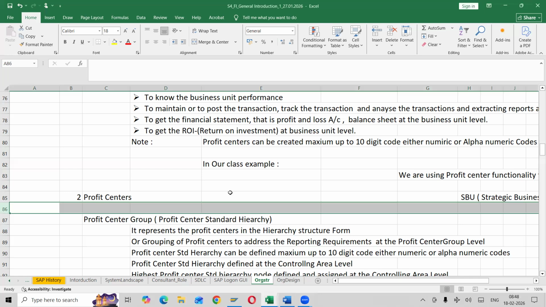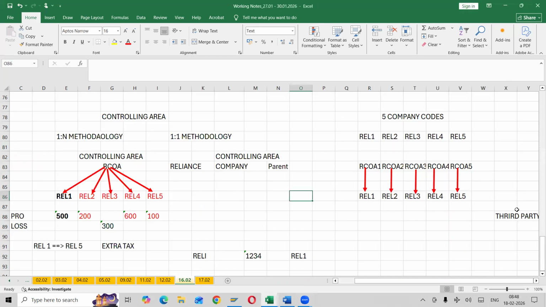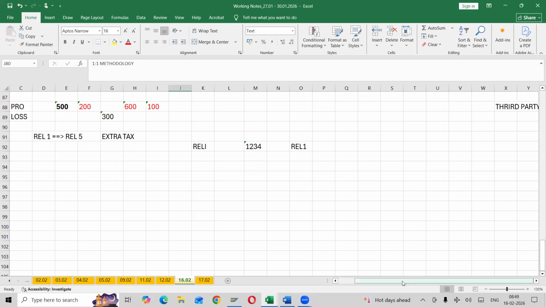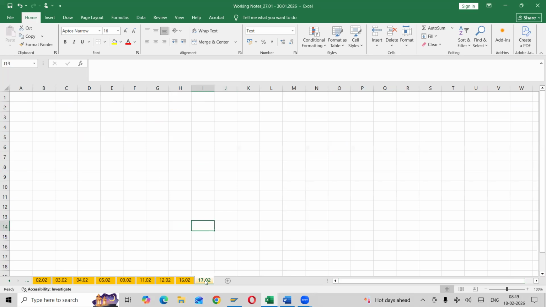So last week we discussed what you mean by controlling area and operating concern, and we started the organization structure part. We discussed operating concern, controlling area, the 1:n methodology, the 1:1 methodology, and what you mean by company and company code. Till here we have completed, if I'm not wrong. Any questions from that?